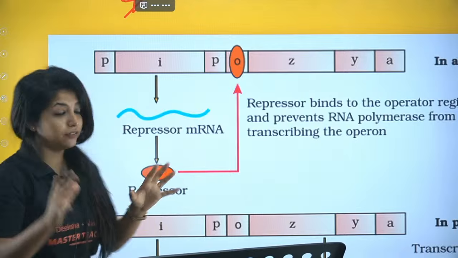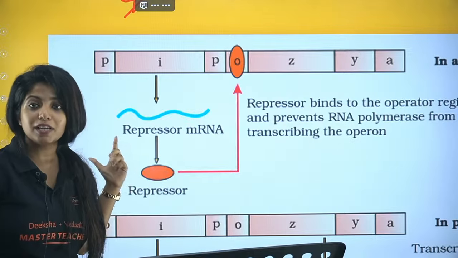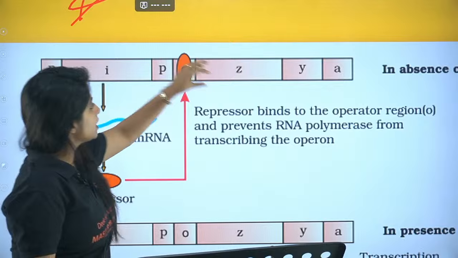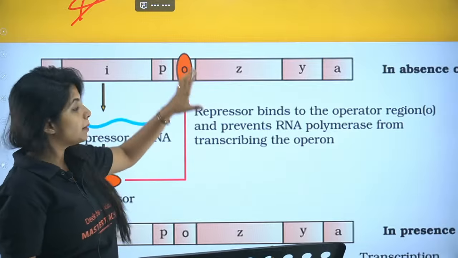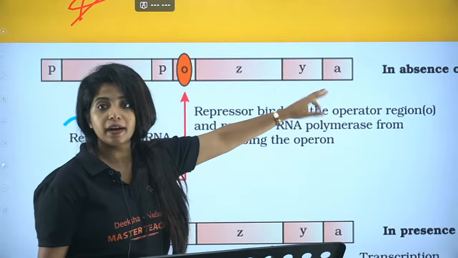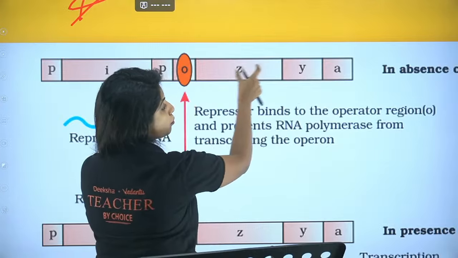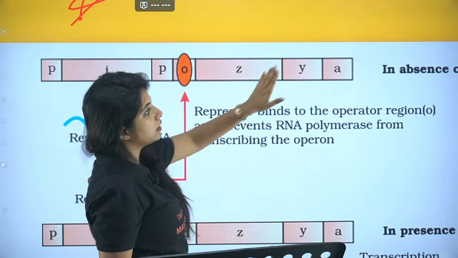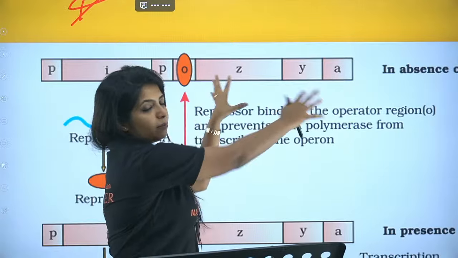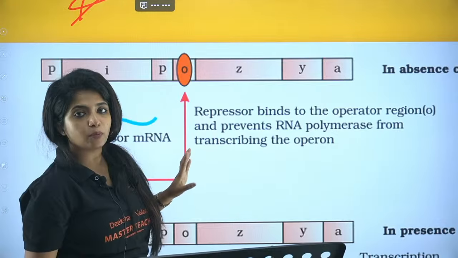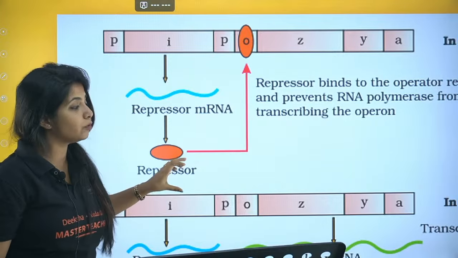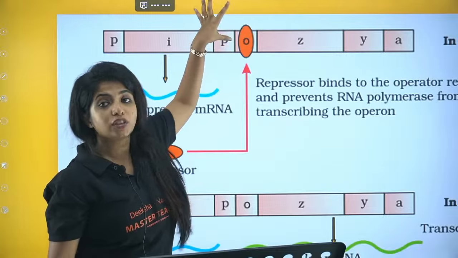Okay, so where were we? Yeah, so this was coding for a protein that is known as repressor protein. Now on the other hand, this is another gene. This has its unique promoter region, and apart from that there is one region which is known as the operator region. Now if you see, my dear children, different proteins are being coded. Z is coding for another protein, Y for another, and A for another. But all of them are placed together and have a common promoter and an operator region. Since this is a regulatory gene coding for repressor protein, it goes and binds on the operator region.